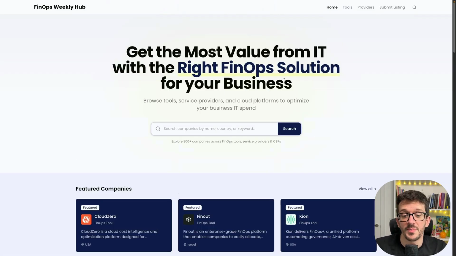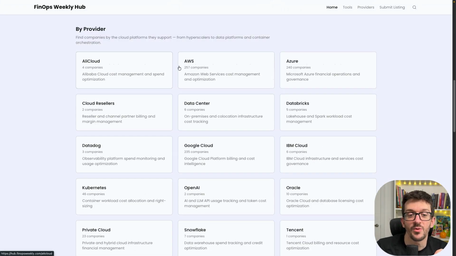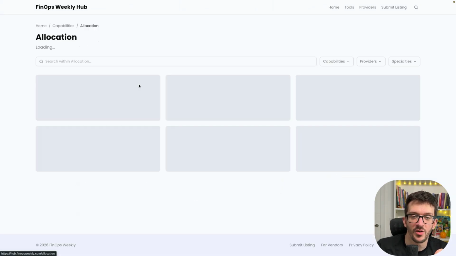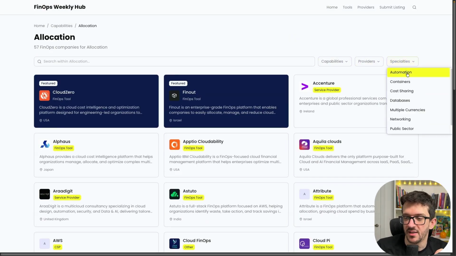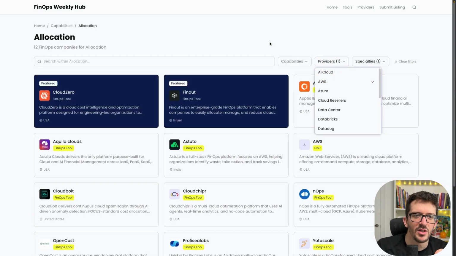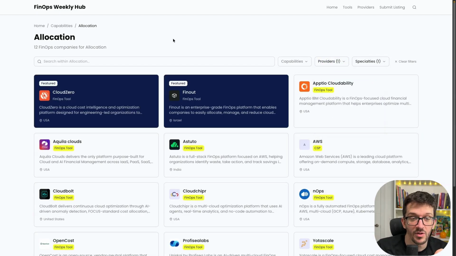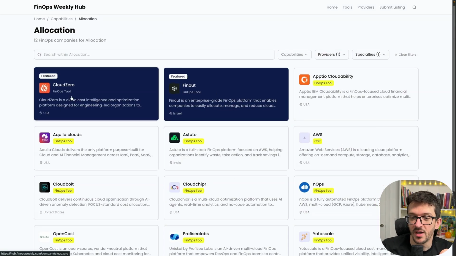So when you're here on the website, you can click the different categories and you will get the information. So let's say we want to find a solution for allocation. So we go click here and search all the companies that we have. We can even select the specialty. So let's say that we want allocation for containers and in AWS. So we will have only 12 companies. So there are not that many, which is interesting for FinOps, and you can go and explore.